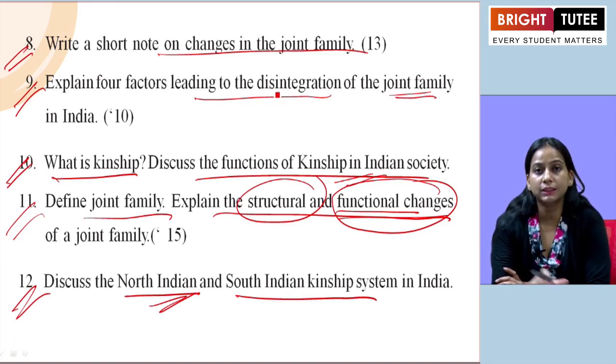And if we talk about South India, the system is a little bit different. Both patrilineal and matrilineal communities are there. A well-known example of a matrilineal community is that of the Nayars in Kerala, and their marriages are within the known circle only.